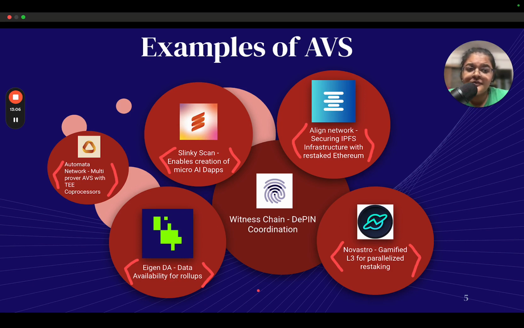There are lots of different projects coming up, and there is an ongoing hackathon, so I'm sure there are a lot more AVSs being built. And as a builder, you can also build your own AVS, which is a small tutorial that I will try to cover in the next video. So AVSs are here. This is a nice revolution of being able to build services using existing crypto-economic security provided by Ethereum. So I'm very, very excited about this progress, and hoping to see how it turns out.